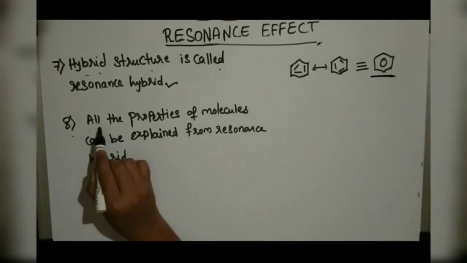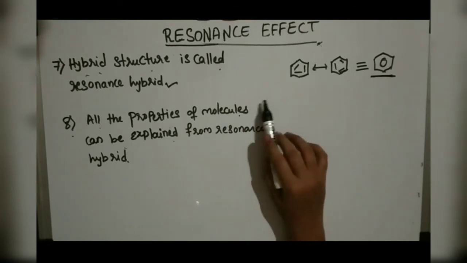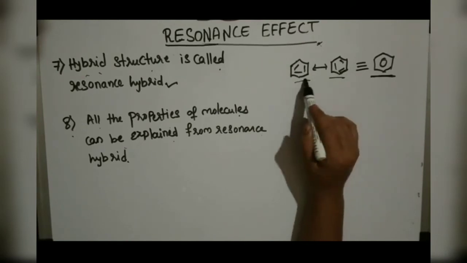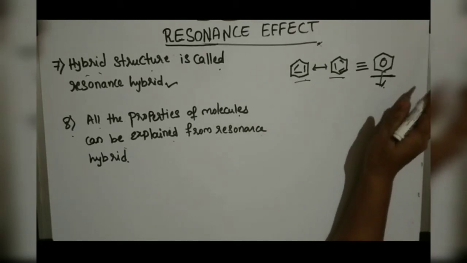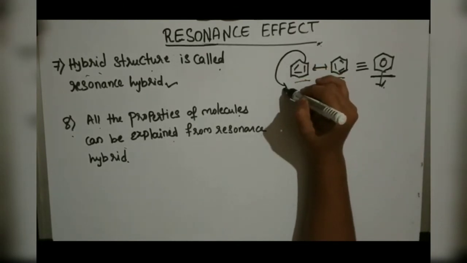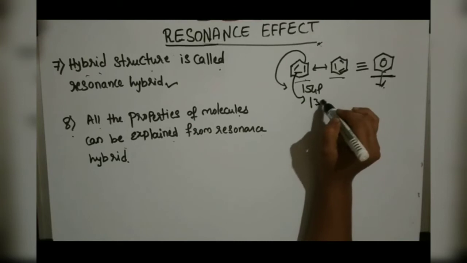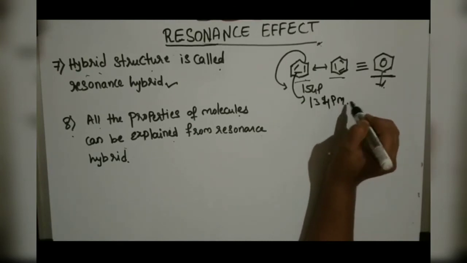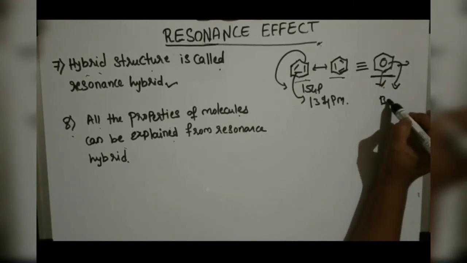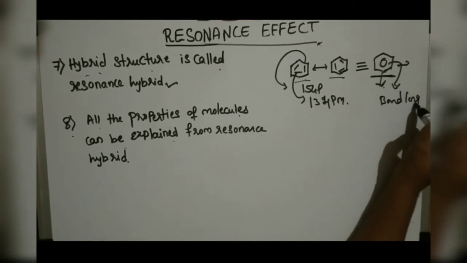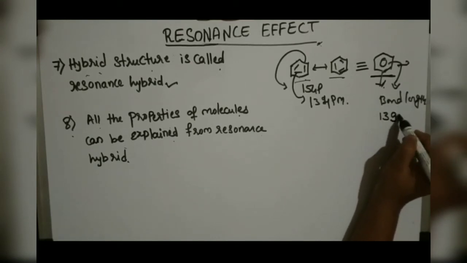So what is the 8th point? All the properties of molecules can be explained from the resonance hybrid. The resonance structure cannot explain all the properties, but this hybrid structure can. What we have seen is that the single bond is 154 picometer and the double bond length is 134 picometer. But practically, what we have got is that both are the same. Here the bond length between the carbons is 139 picometer.